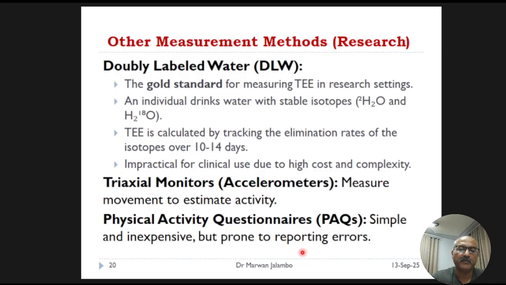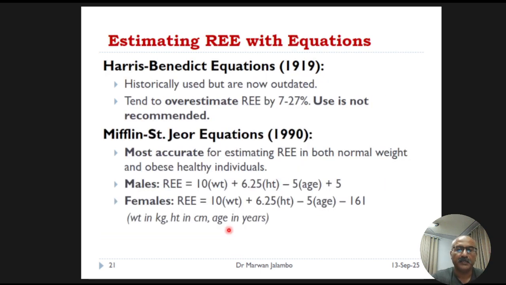Since direct measurement isn't always possible, we often rely on predictive equations to estimate energy needs. So let's review the most common ones: Harris-Benedict equations in 1919, Mifflin equations in 1990.